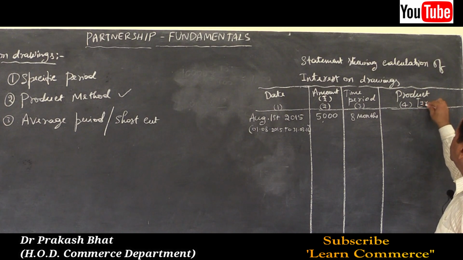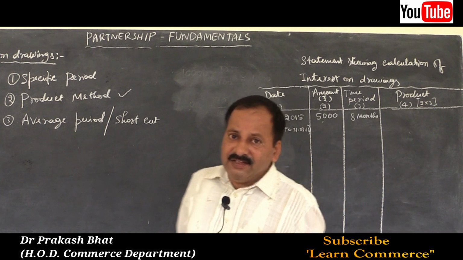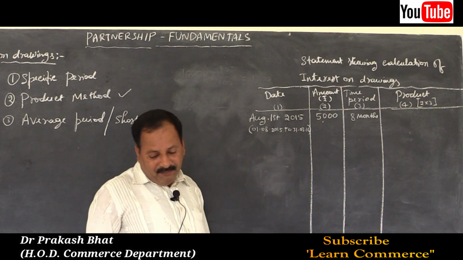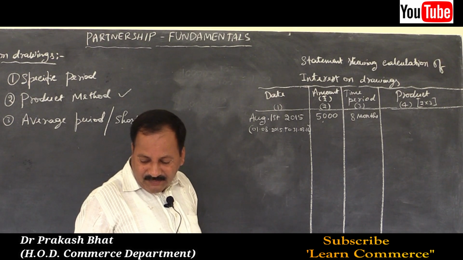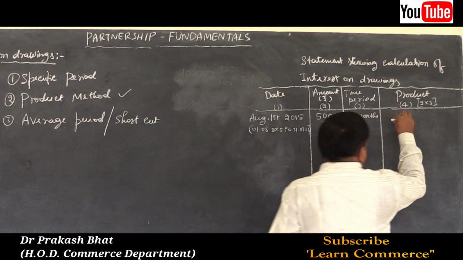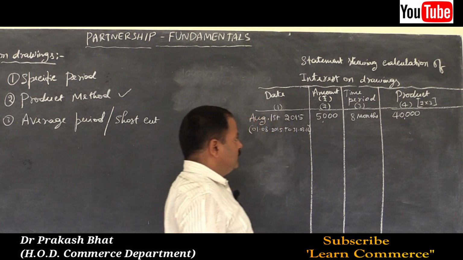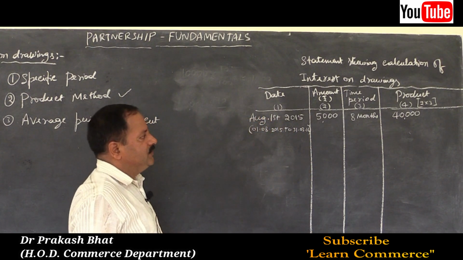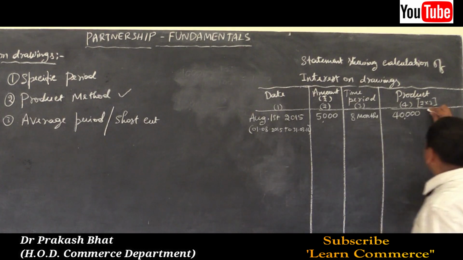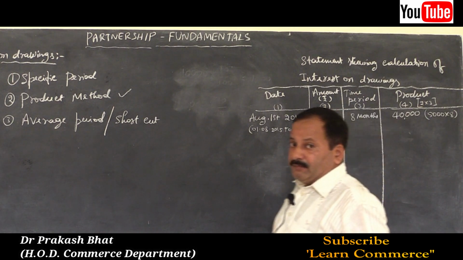Fourth column is 2 into 3. Column 4 means 2 into 3, that is amount into time period. So multiply now and write the amount. 5 8s are 40, so 40,000. That is the product. If you want, by using a pencil, write here 5,000 into 8. But don't write in the examination. For your information, you just mark.